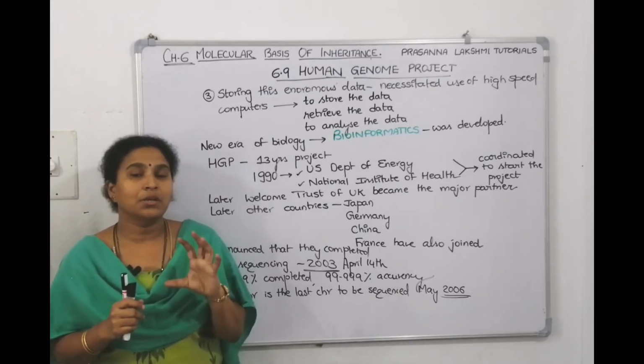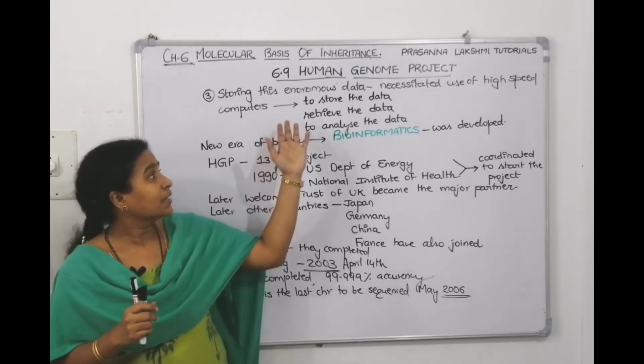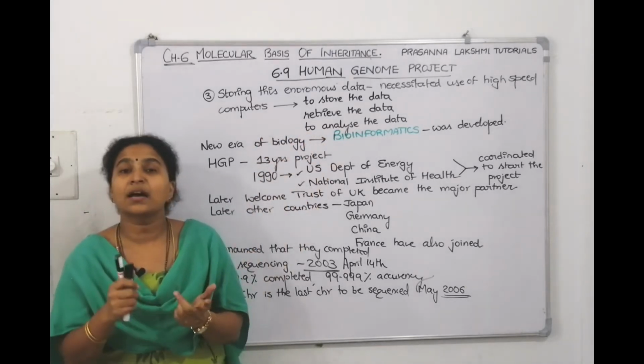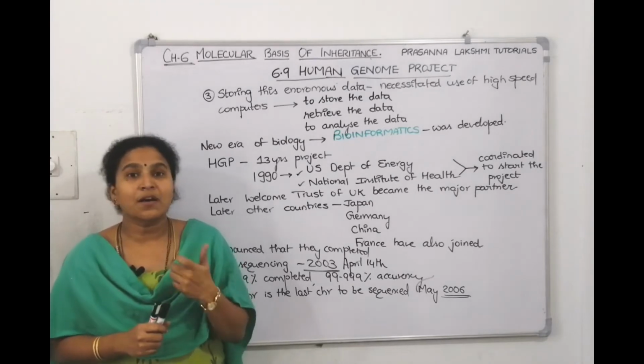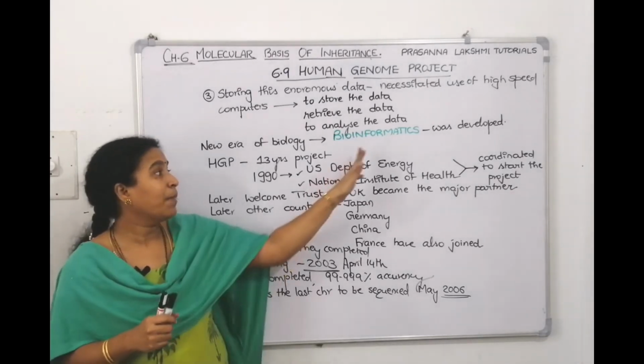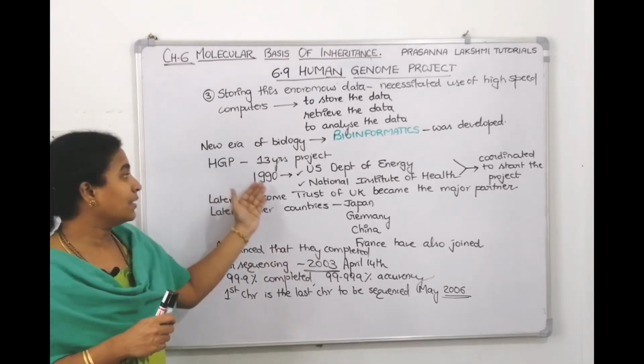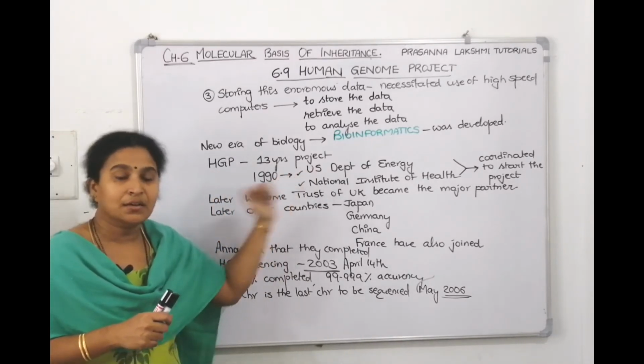And the third thing, you need the help of computers, high-speed computers, to store the data, to retrieve the data, and to analyze the data. Then a new era of science has emerged. What is that called? Bioinformatics was developed. Then we were talking about how they announced it in 1990. They told us they could complete it in 13 years.